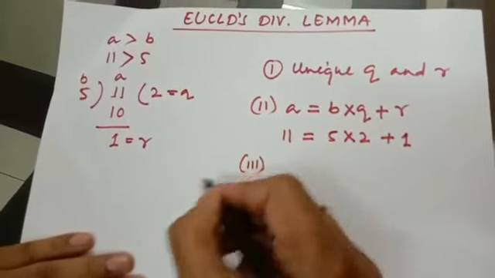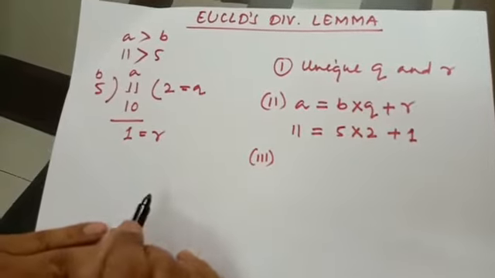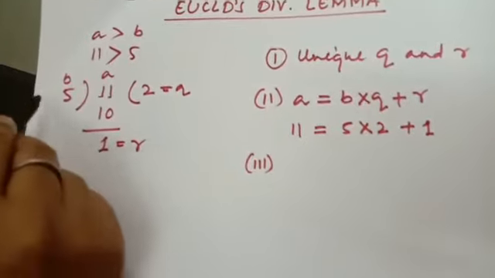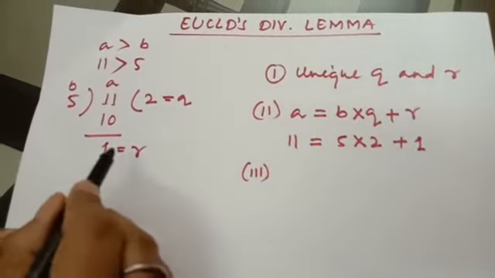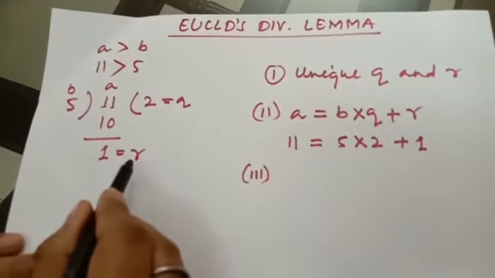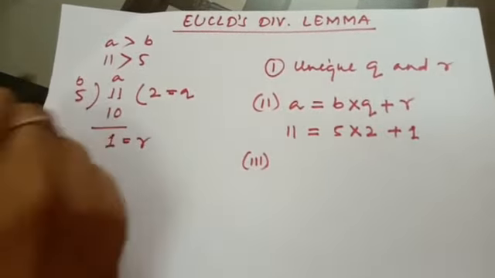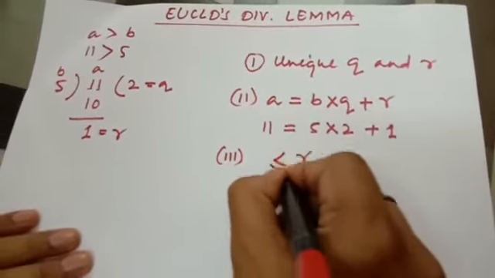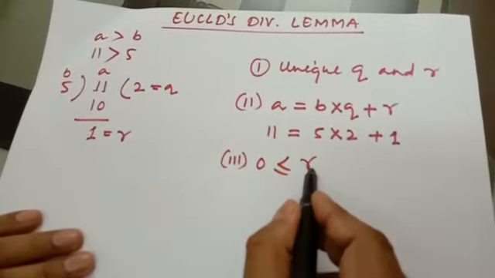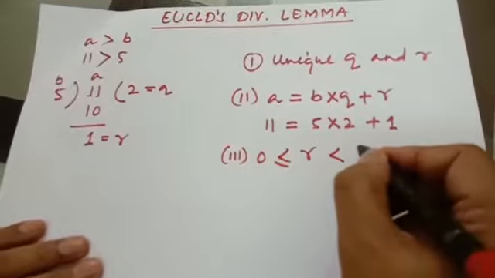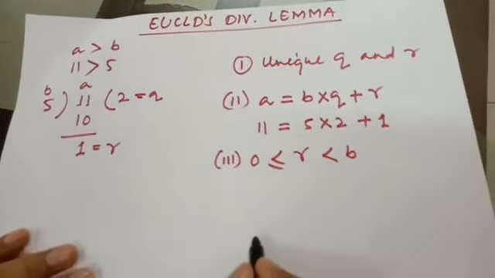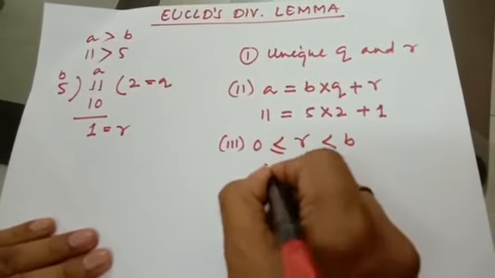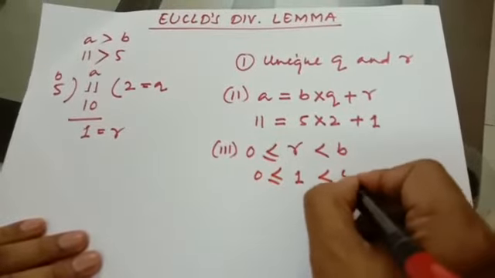And the third rule given by Euclid in Euclid's division lemma is that in any division the remainder is always less than the divisor. That means the remainder may be 0 or greater than 0, but it should always be less than the divisor b. In this case we can see that 1 is greater than 0 but less than 5.